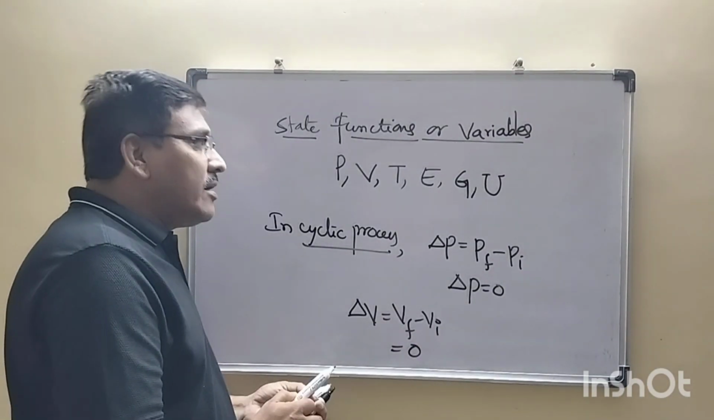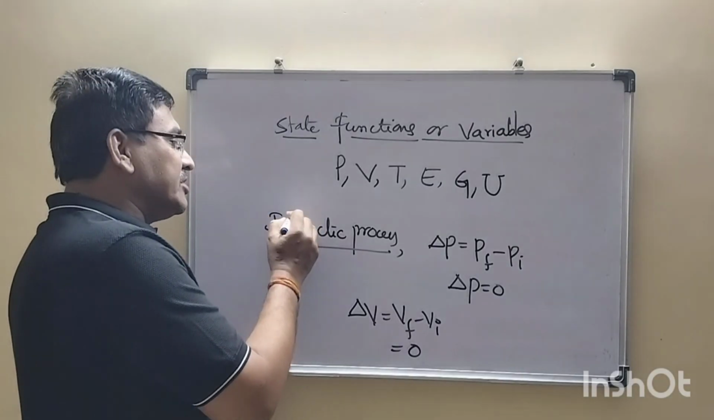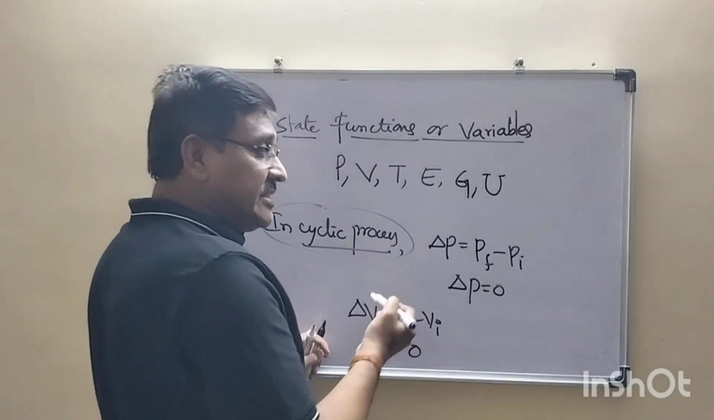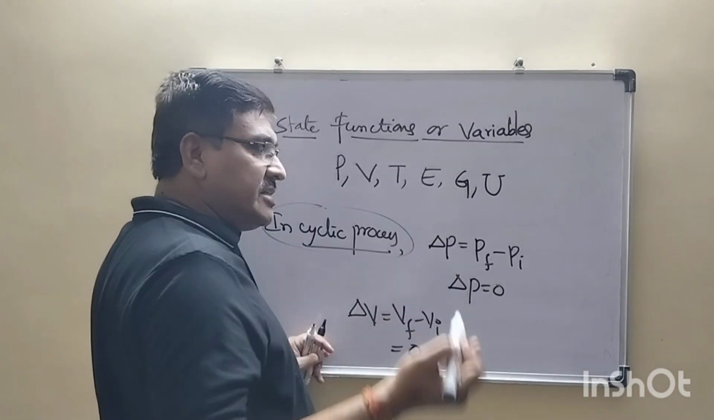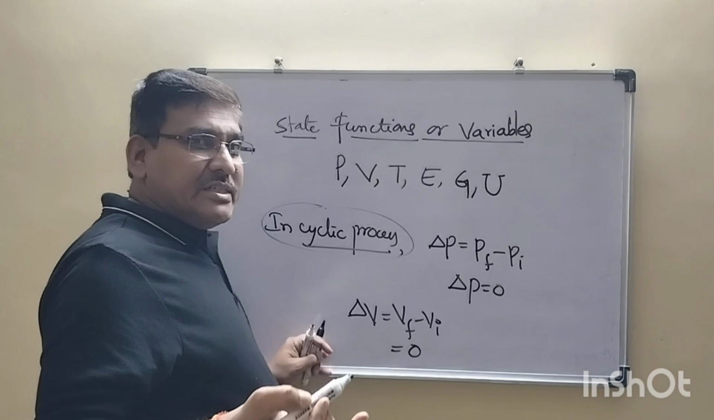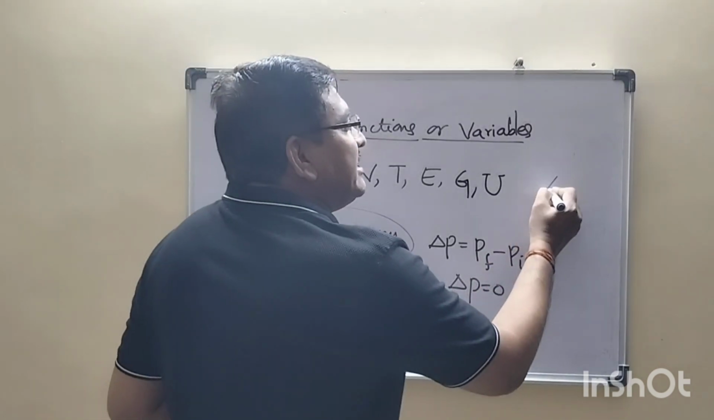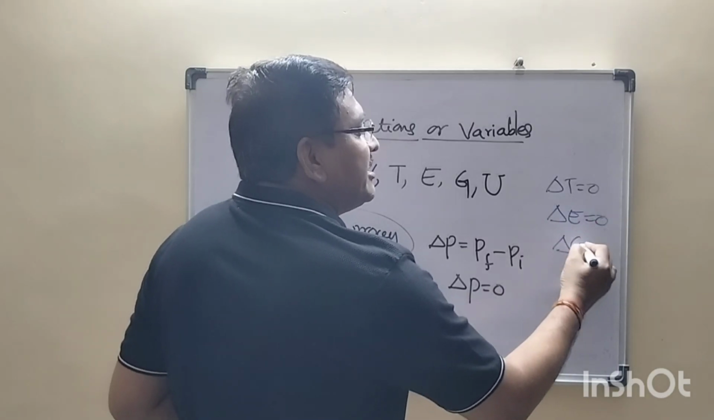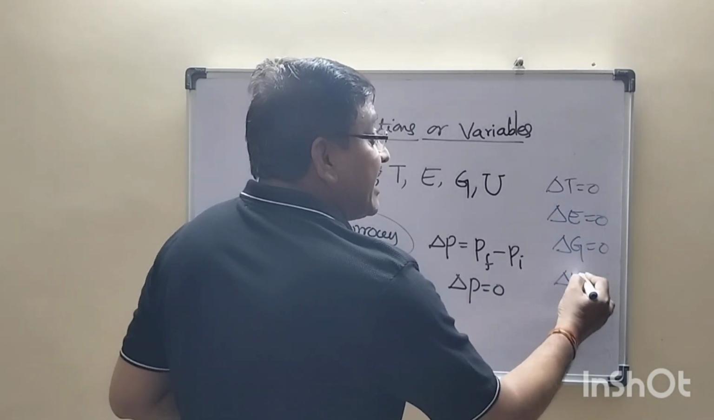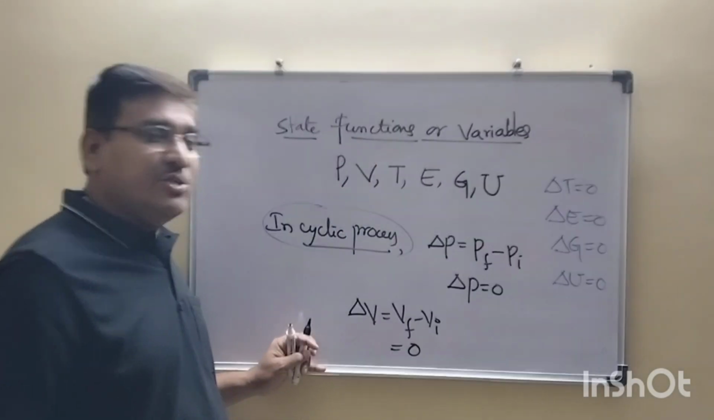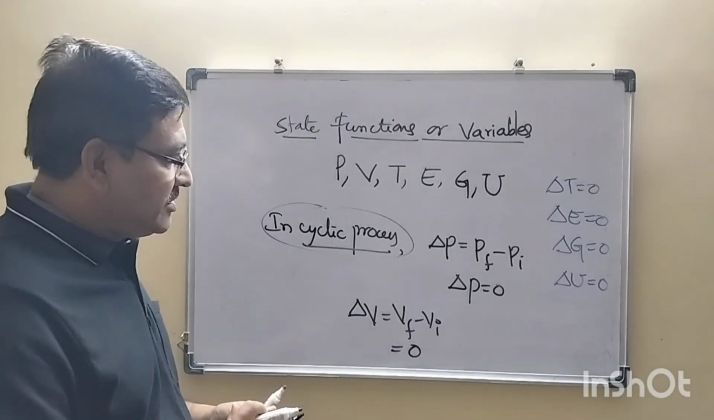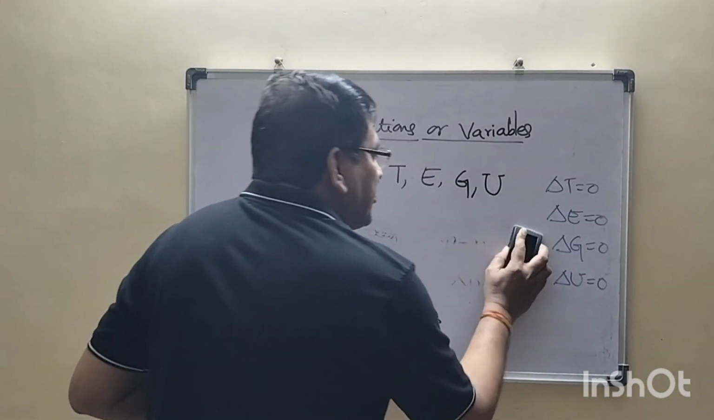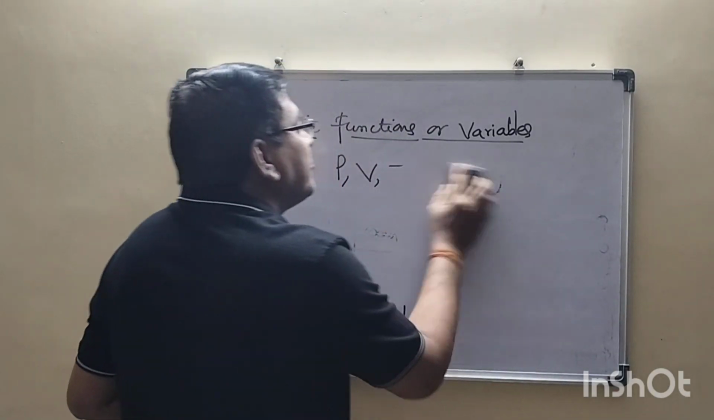So in the cyclic process, the change in state variables, because they depend upon the initial and the final state of the system, and since they coincide with each other, the change in temperature is 0, change in entropy is 0, change in Gibbs energy is 0, change in internal energy in the cyclic process is 0. Is that clear? Right. Okay.